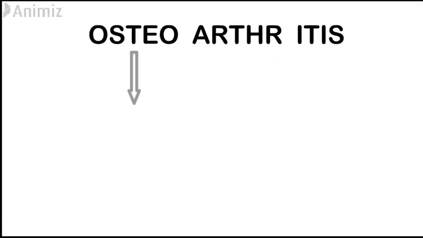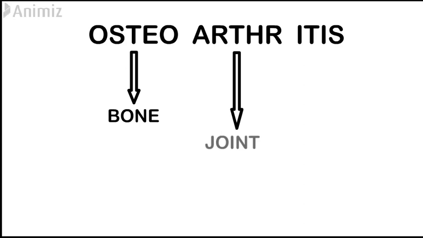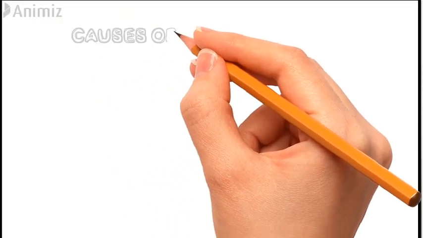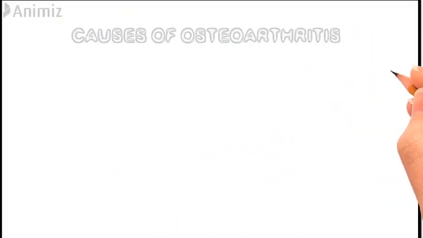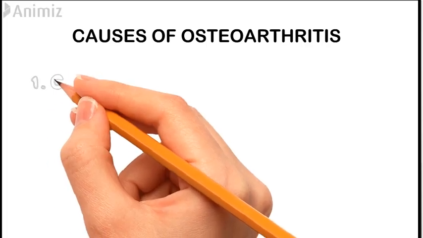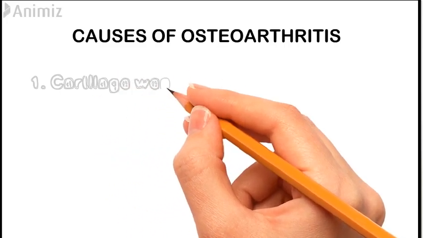Osteoarthritis: osteo means your bone, arth is your joint, and itis is inflammation. So this condition is related to bone and joint inflammation. Let's see what are its causes. The first cause of osteoarthritis, or I would say how it occurs, will be cartilage related.